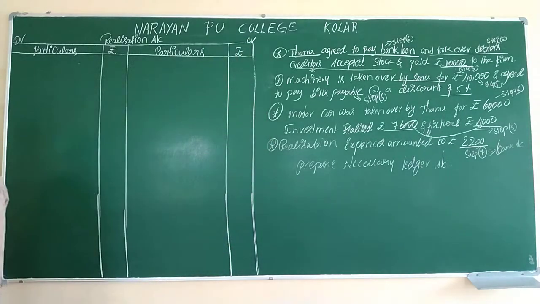So for a particular sum, we have to write debit and credit. This is the exact procedure by which we have to prepare the ledger accounts of the particular persons. First, we have to follow the steps. In this question we have to follow all 7 steps, including one more step, that may be the 8th or 9th step, but we have to show all the steps compulsorily.